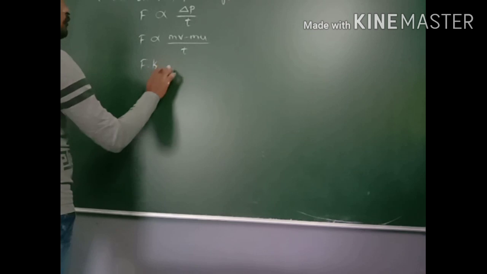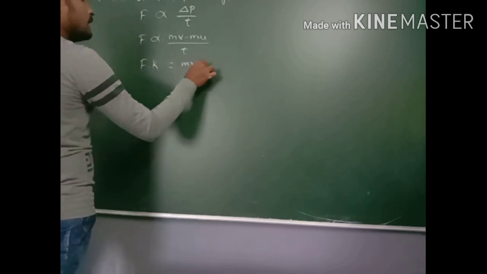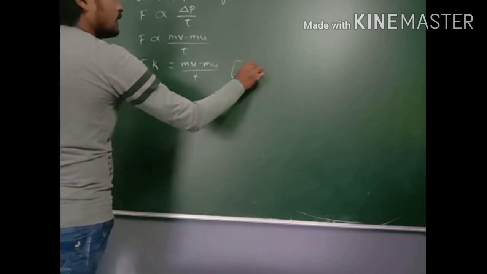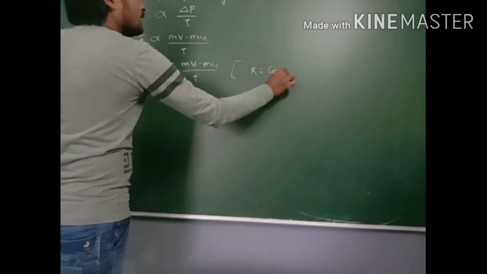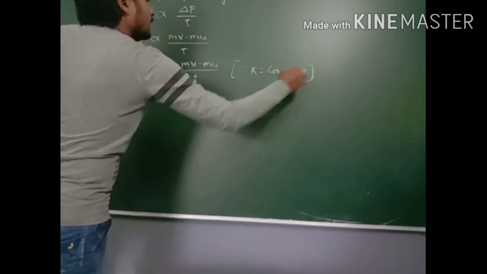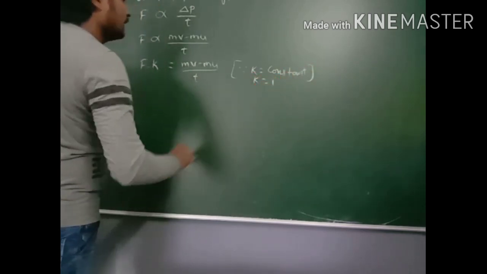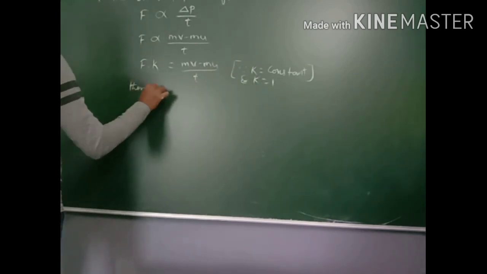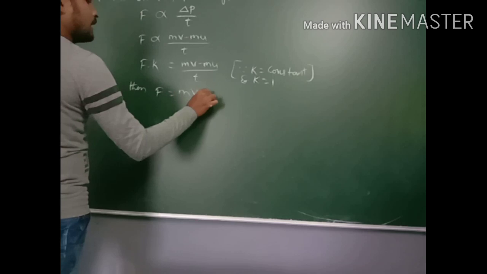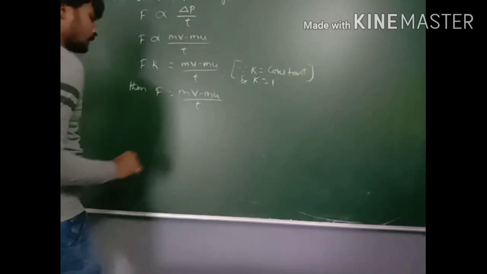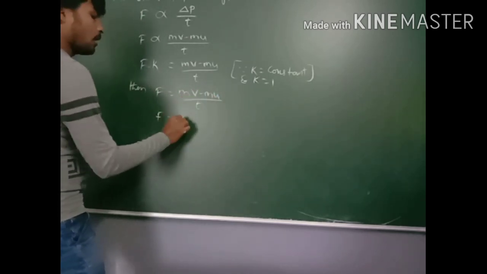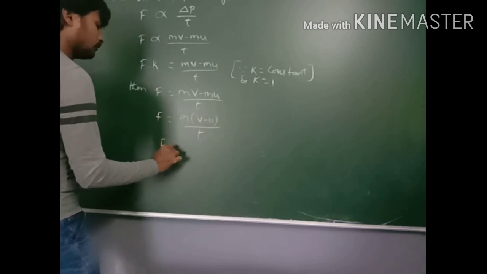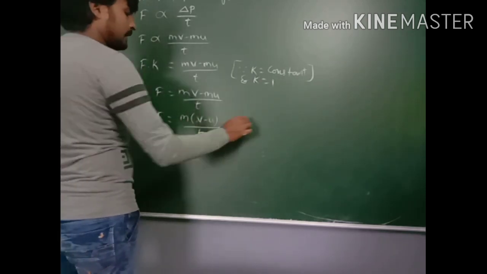F into k is equal to mv minus mu by t. Since k is a constant, a particular number, and k is equal to 1, F is equal to mv minus mu by t. Taking m common, F is equal to m into v minus u by t.